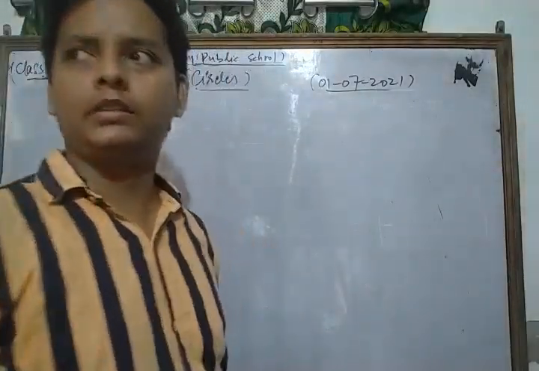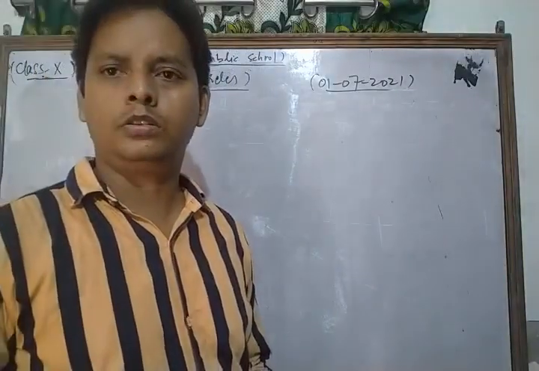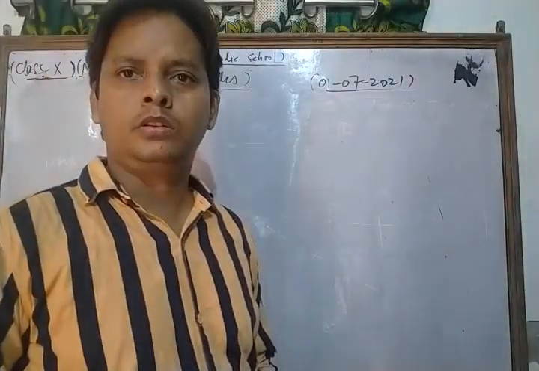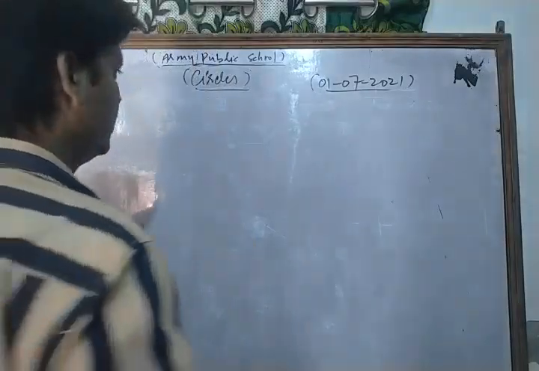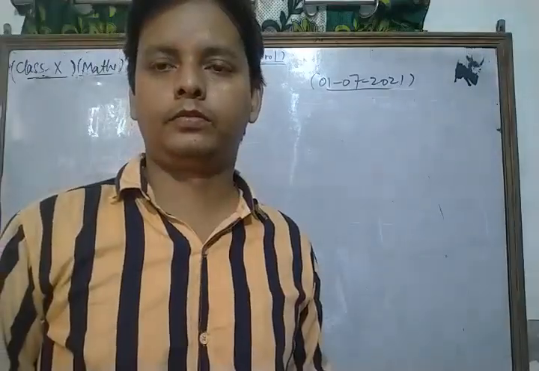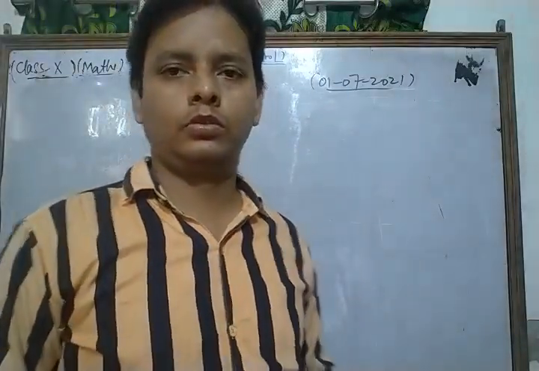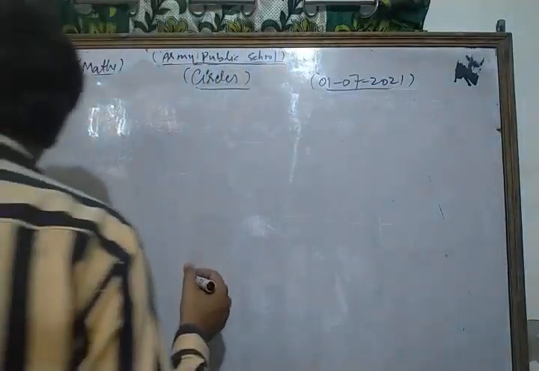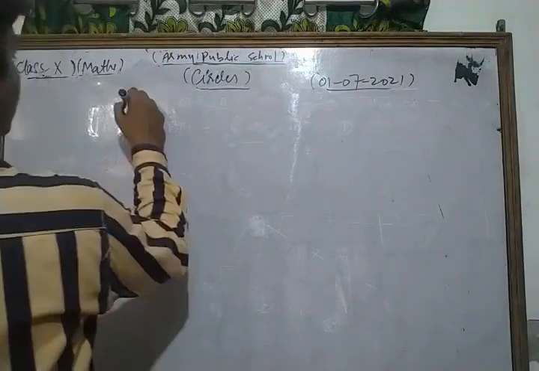Now we take some other important question. The question is to find the length of tangent.